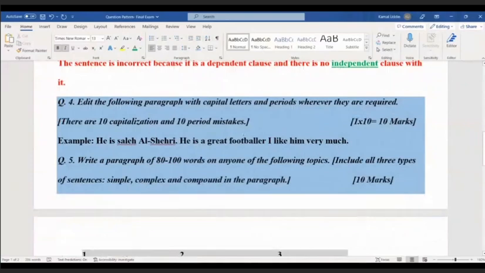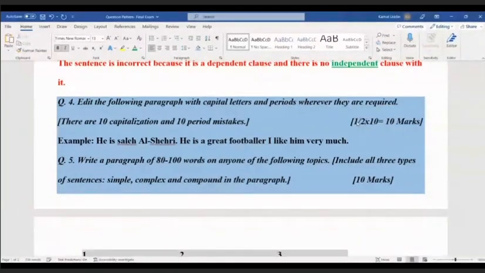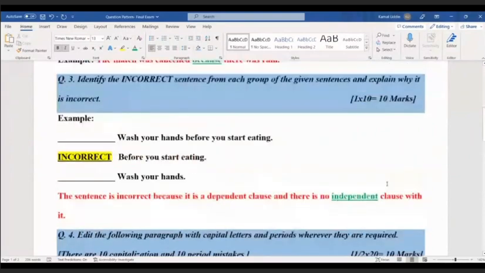And this time there will be 20 mistakes, 10 capitalization, 10 period mistakes. So the marks will be 10, half marks for each. It's not 1 mark, it's half marks for each of them. So you will get 10 marks total.